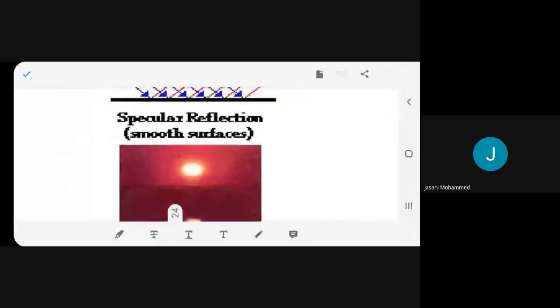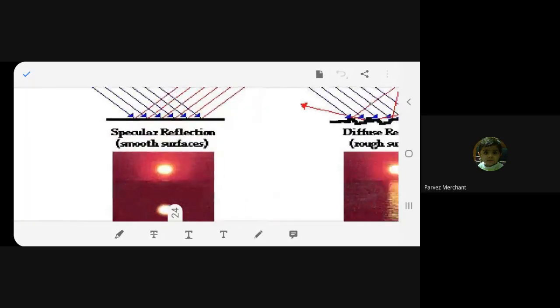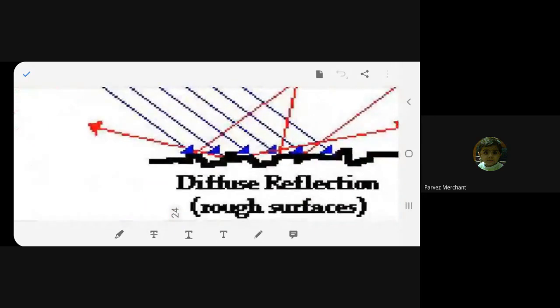Let me show you how it looks. Can you see the reflection of the sun in water? This is specular reflection. Now we come to diffuse reflection.